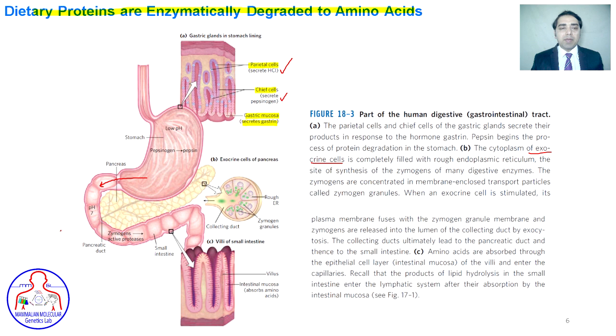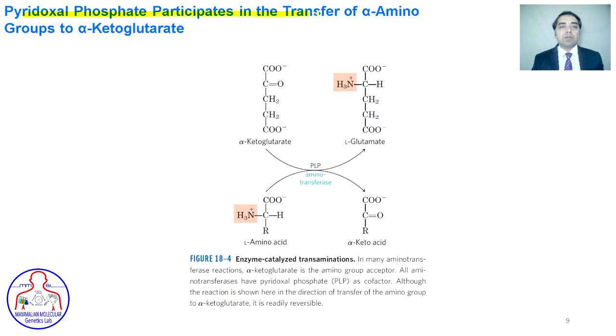The enteropeptidase that is released from the small intestine activates trypsinogen and converts it into trypsin. These enzymes then degrade all the proteins from the C-terminal or from the N-terminal and convert them into amino acids. Pyridoxal phosphate participates in the transfer of the alpha amino group to alpha-ketoglutarate.